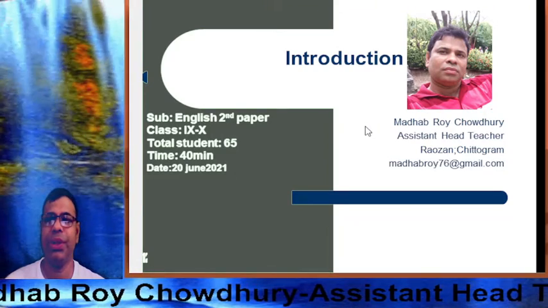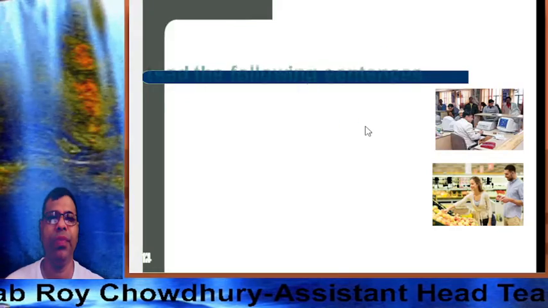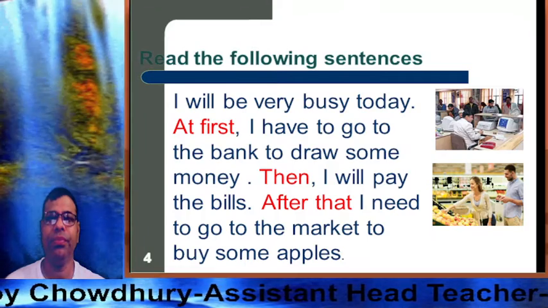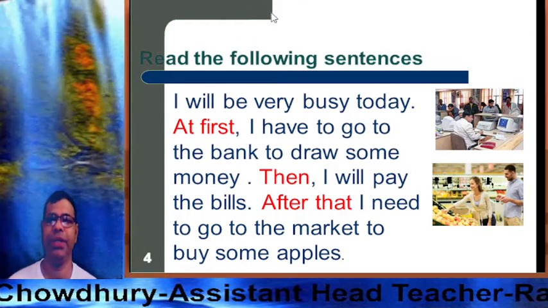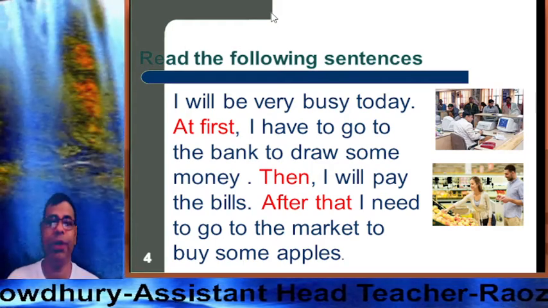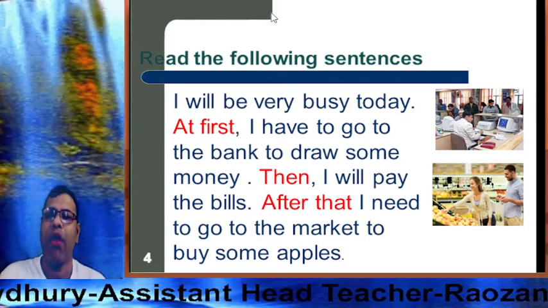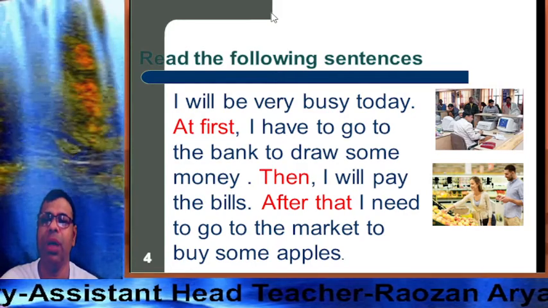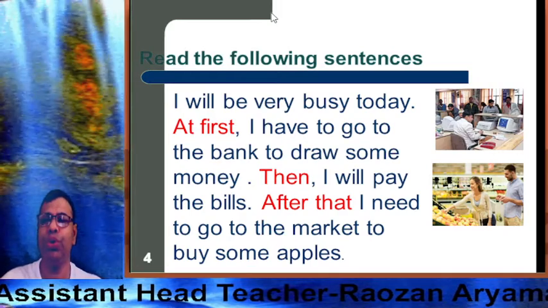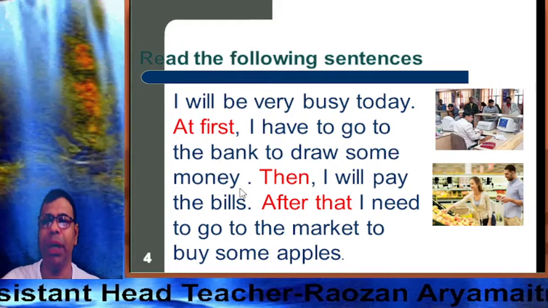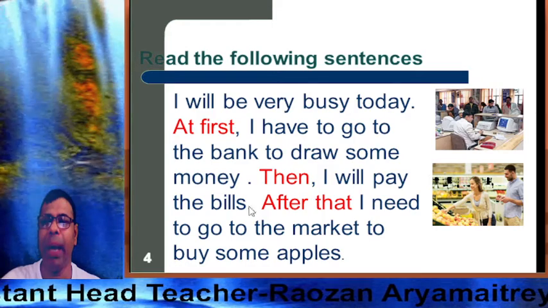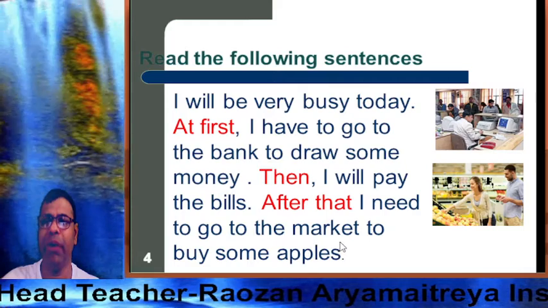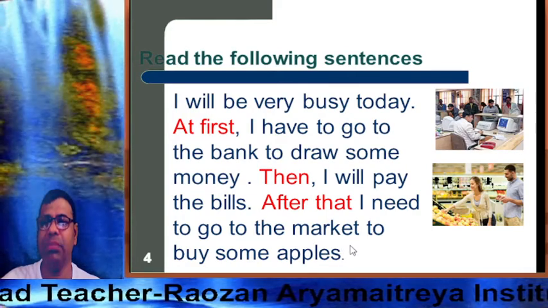As you see, this is my identity. First, read the following sentence, dear learners. I will be very busy today. At first, I have to go to the bank to draw some money. Then I will pay the bills. After that, I need to go to the market to buy some apples.